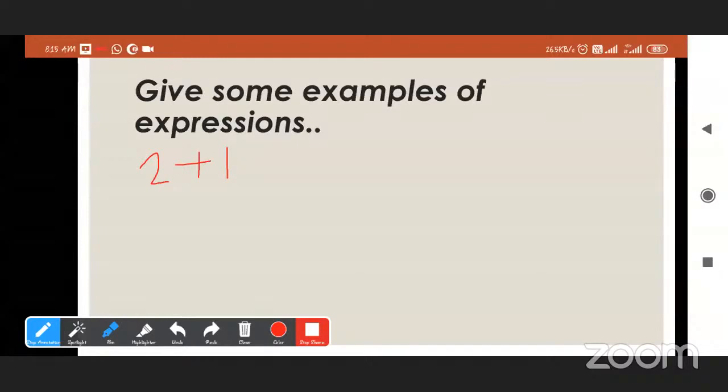Now, tell me the next example. Use any two numbers and one mathematical operation. Yes, 2 plus 1 or 3 plus 2. Then we use any natural numbers and any math operation among the four.